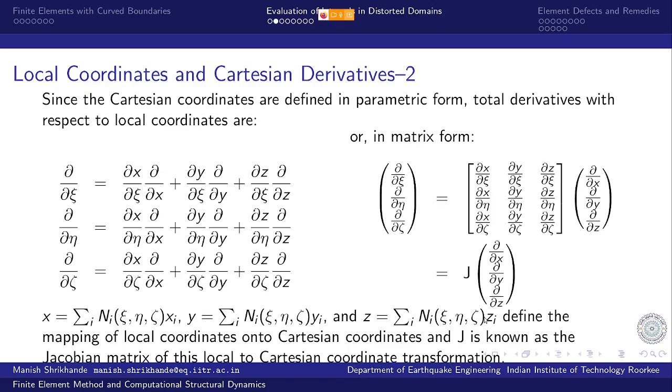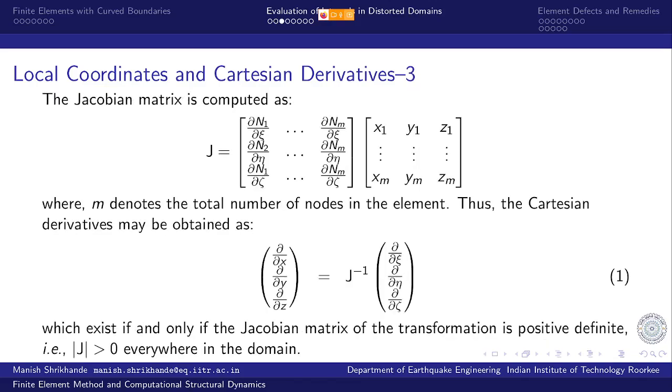And all this is known. J can be evaluated, and partial derivatives with respect to local coordinates can be easily evaluated. So the Jacobian matrix can be computed by using the nodes of the distortion, making use of the interpolation model,